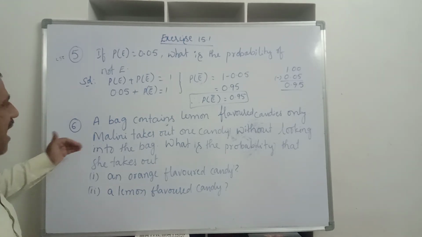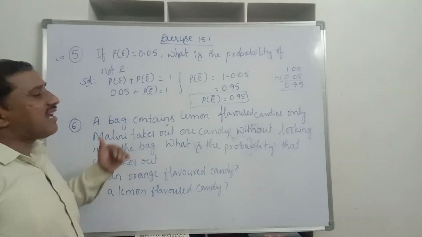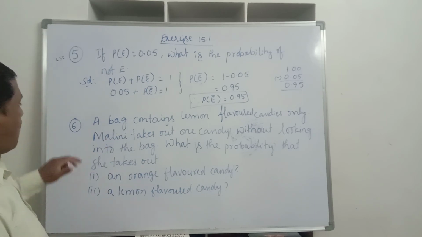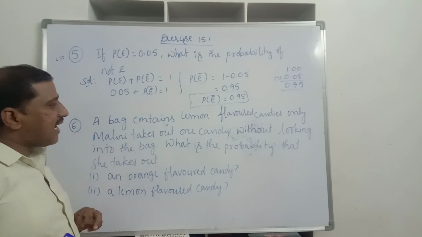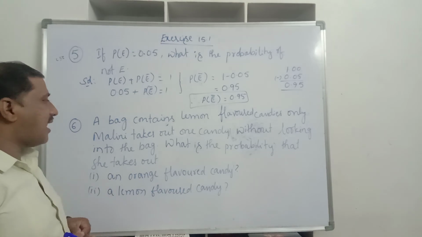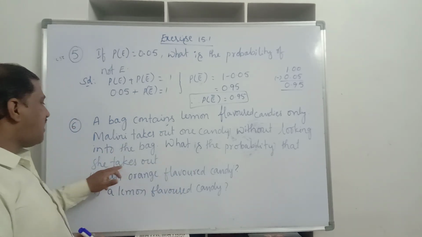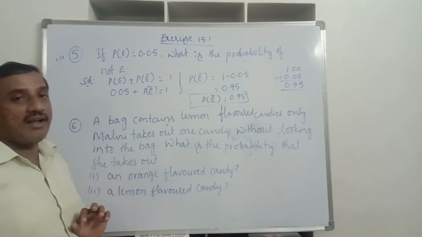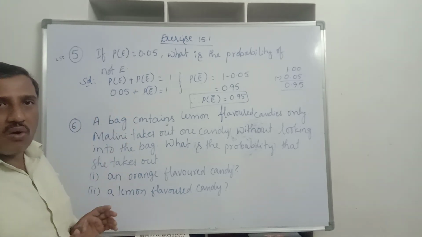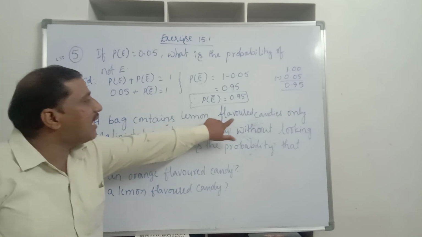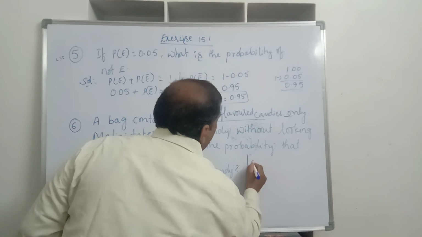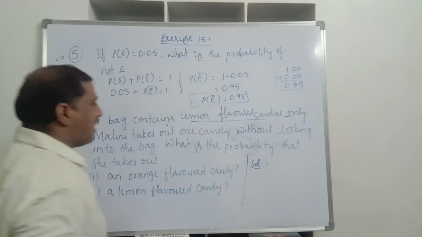Sixth question. A bag contains lemon flavored candies only. What kind of flavored candies are there? Only lemon flavored. Mallory takes out 1 candy without looking into the bag. She did not look into the bag and she took 1 candy. What is the probability that she takes out an orange flavored candy? Do you find any orange flavored candies in the bag? No. Why? It contains only lemon flavored candies.